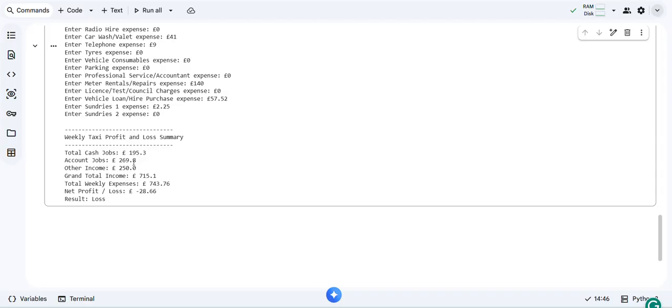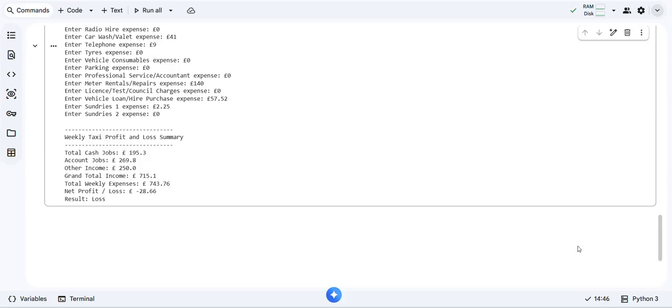£195.30 for my cash jobs, £269.80 for my credit card and account jobs. Other income, I got my car on rent, £250, so my grand total turnover was £715.10. For my weekly expenses, because my vehicle got serviced this week, £743.76. So I made a minus, very bad, £28.66, resulting in a loss.